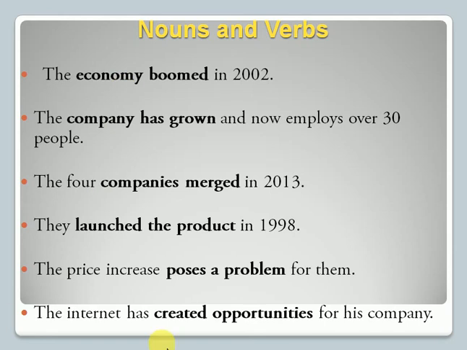The first one: the economy boomed in 2002. Economy is a noun, but you have written a verb with it, that is boomed. So it's a collocation. The company has grown and now employs over 30 people. Company is a noun, but has grown is a verb. So it's a combination, so that is a collocation.